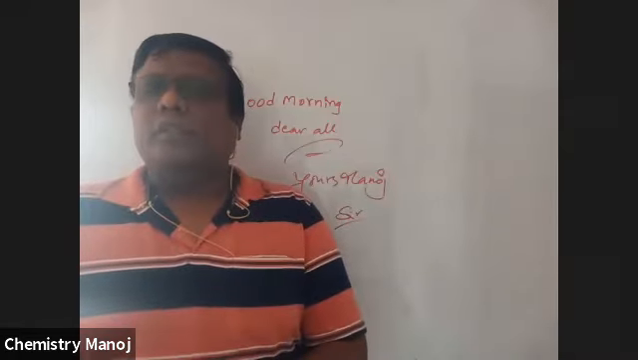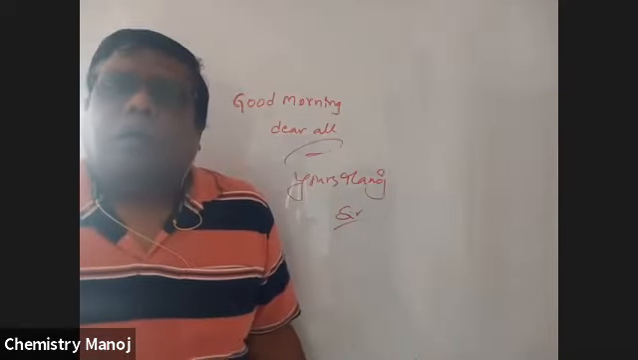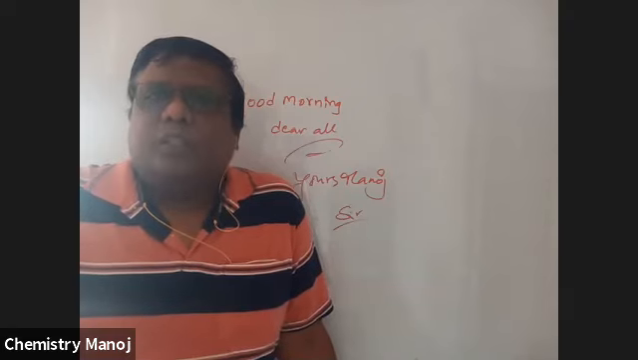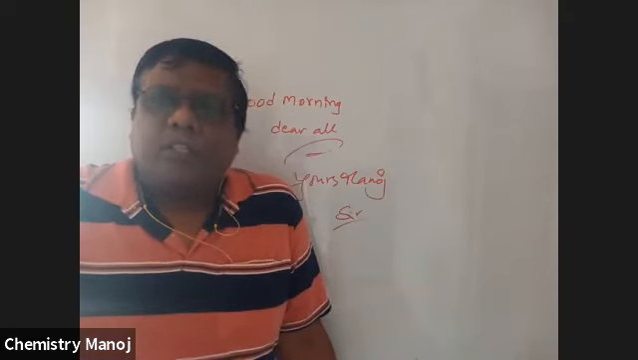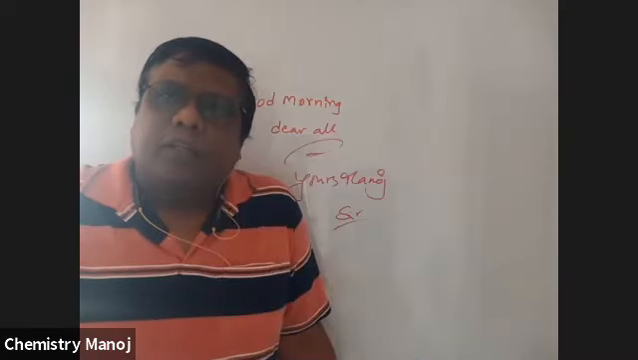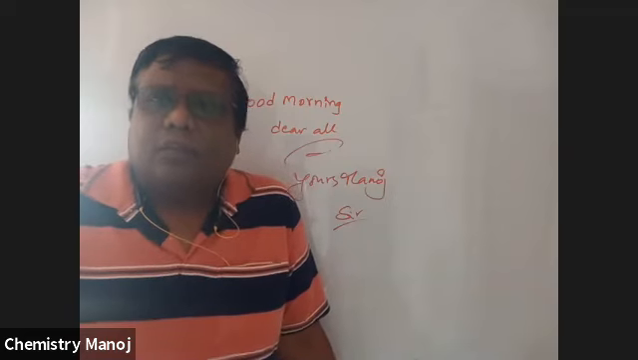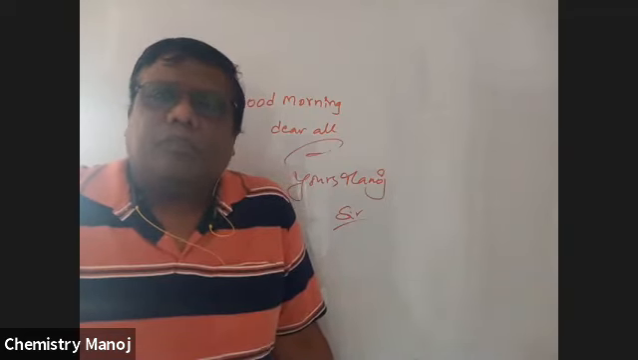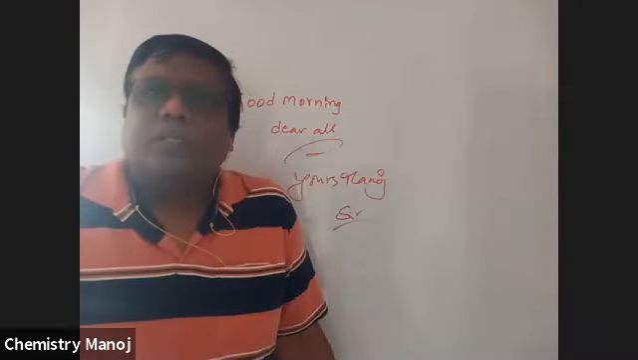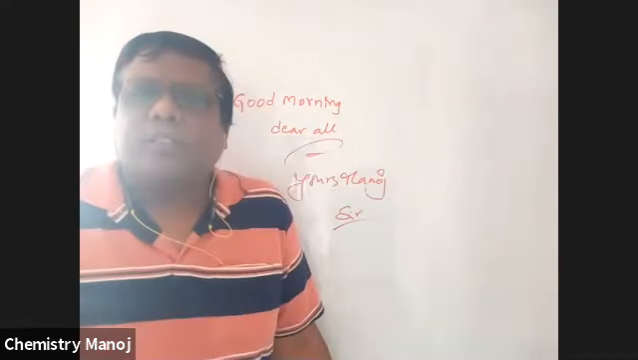Now I am going to take the drawbacks of this Bohr theory, that means the limitations of this theory, and I am going to explain the hydrogen spectrum, that is the spectrum of elements having a single electron, and some problems based on this theory. So this is our aim for this class.